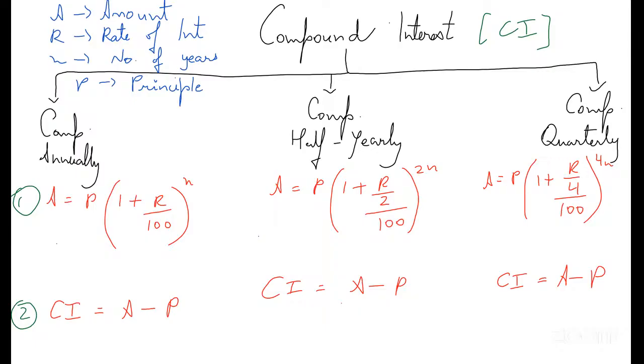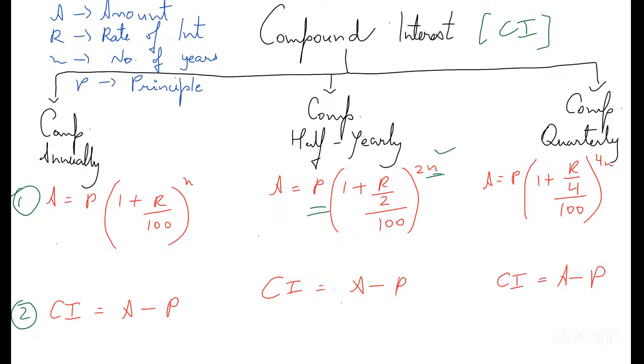In this chapter, we have a lot of questions on calculating the SI, simple interest, and calculating the CI, compound interest. Then we have questions where you have to calculate the difference between SI and CI. Then you have to calculate the principal when the amount is given. Then amount, principal, and time are given, and you have to calculate the rate. Or amount, principal, and rate are given, and you have to calculate N. Such types of questions we have in the chapter.